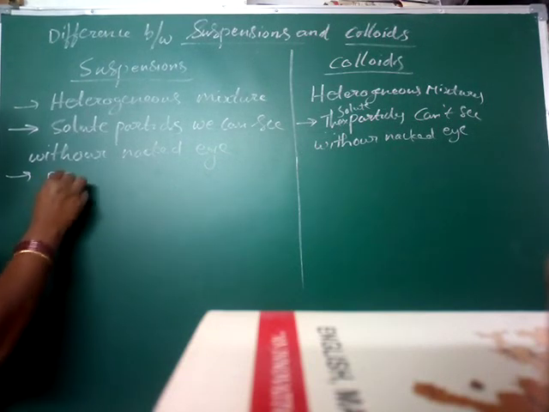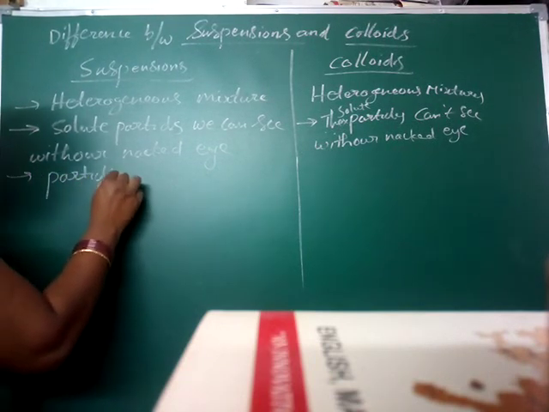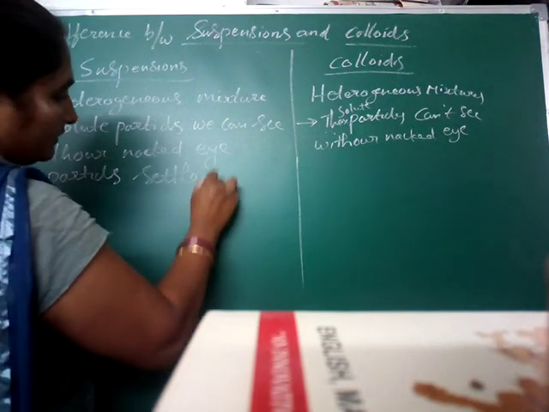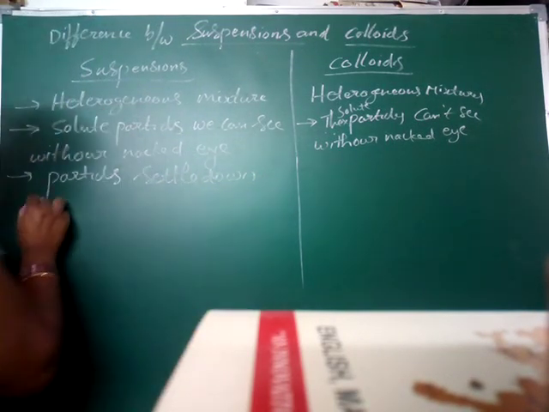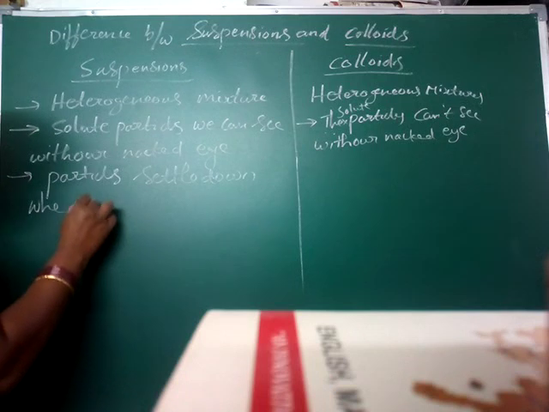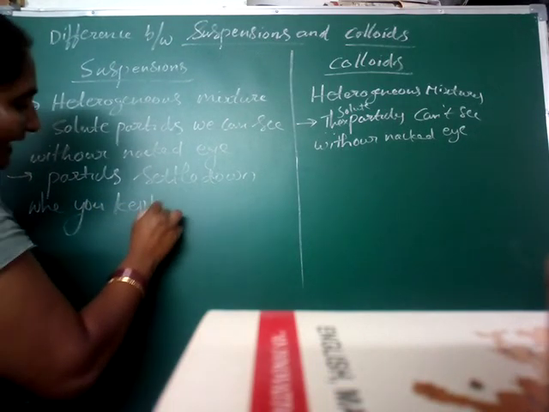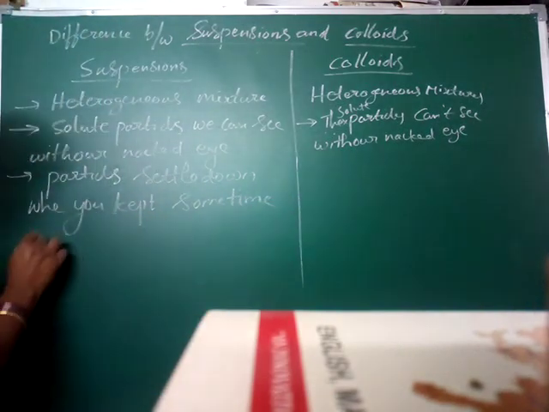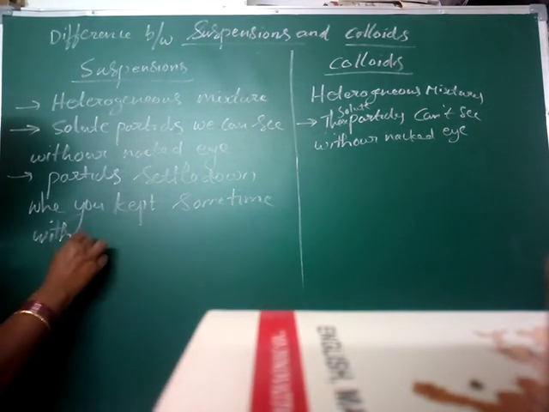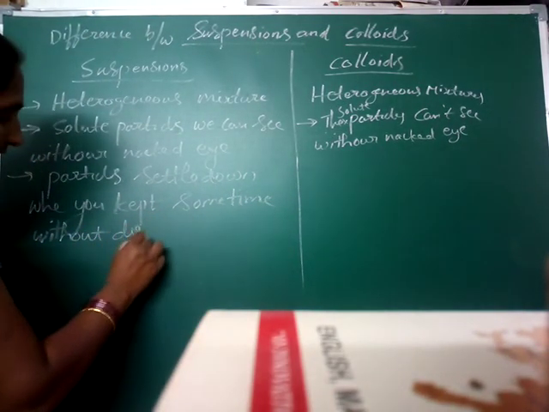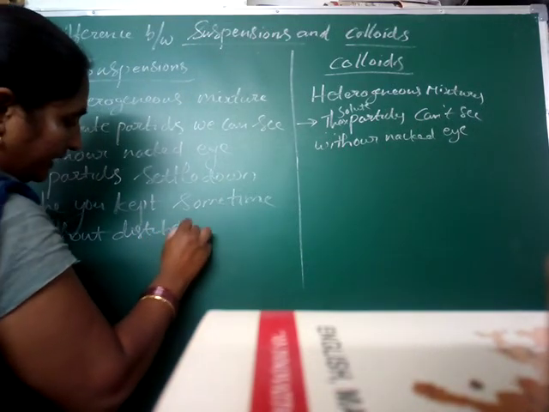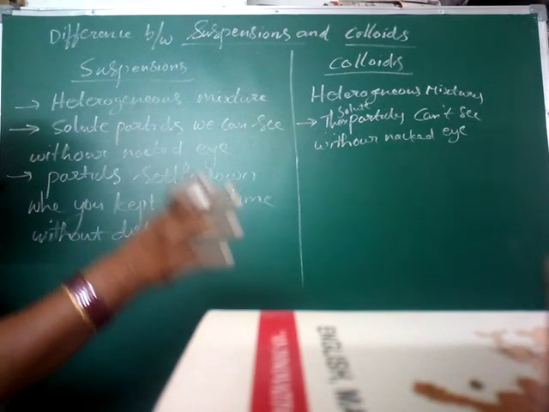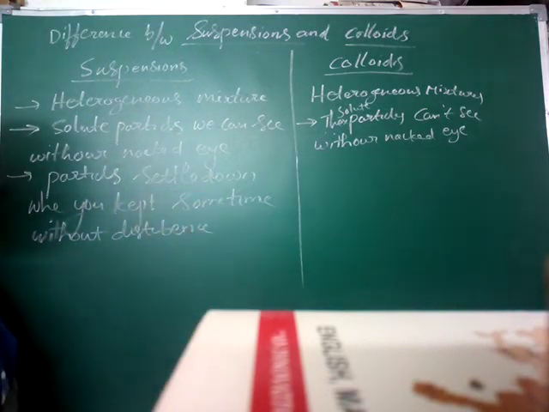In a suspension, particles settle down when kept for some time without disturbance. The particles will be settled at the bottom of the container.